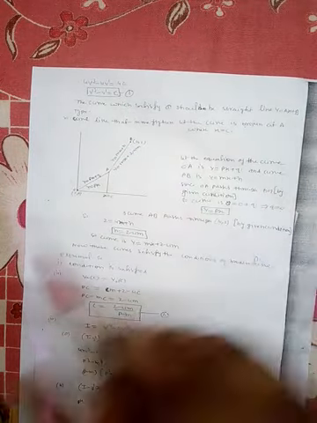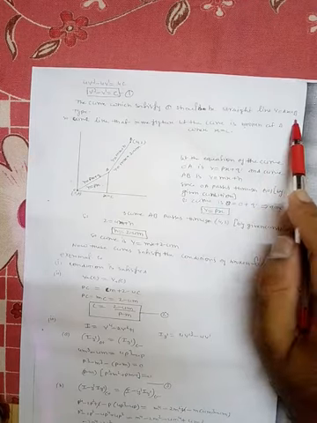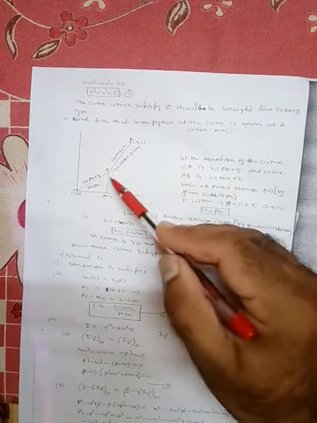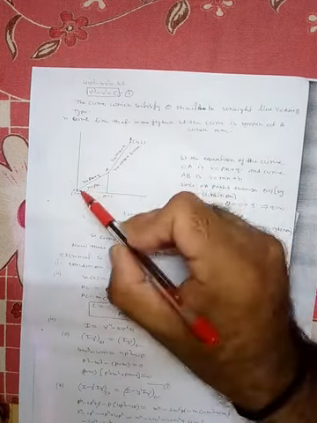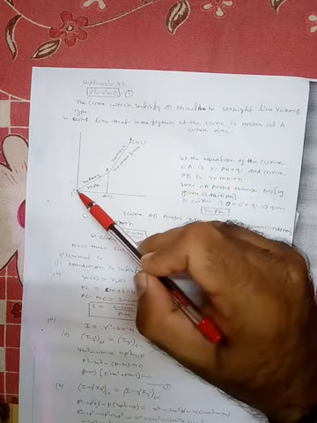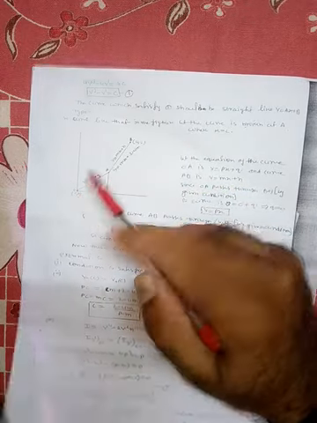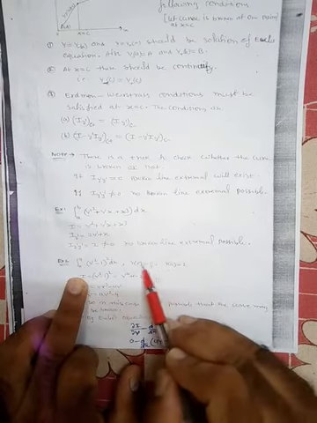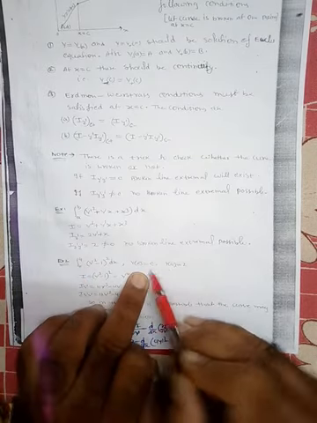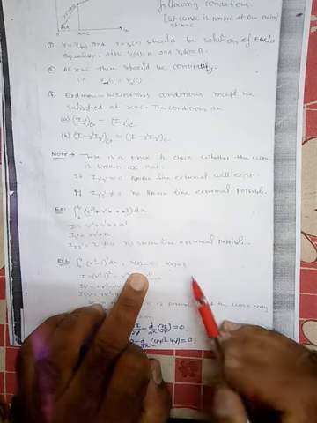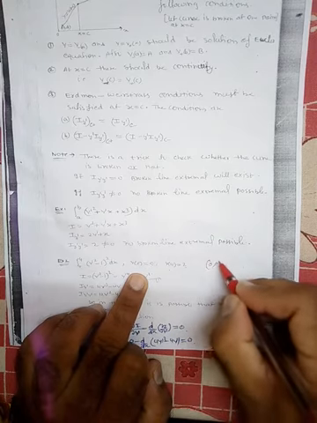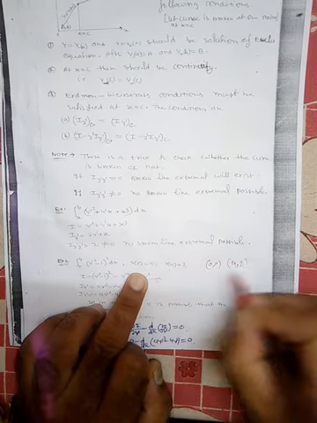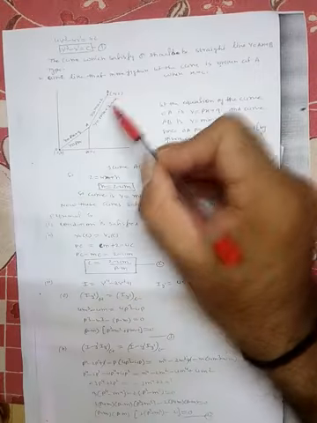Since a broken line extremal is possible, the line is broken at least at one point. So here we have taken two lines. One starts from the origin, the point 0 0, and the other end is 4 and 2. So 0 0 and 4 2 are the two end points.